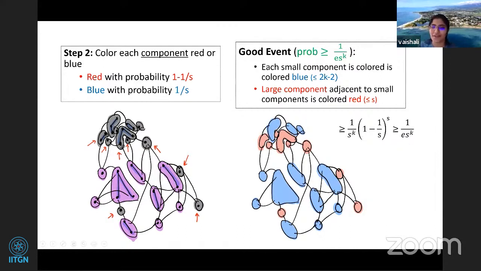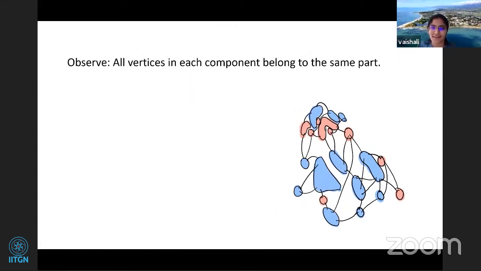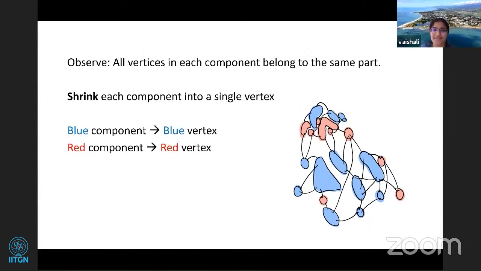So now we'll go back to that DP again. Before that, this is just to say that we'll refer to these blue components as just vertices. We can shrink them into the same vertex. So this will become a blue vertex, this will become a red vertex. You can just look at it as a blown up vertex. It has multiple vertices, but they'll all belong to the same part finally.